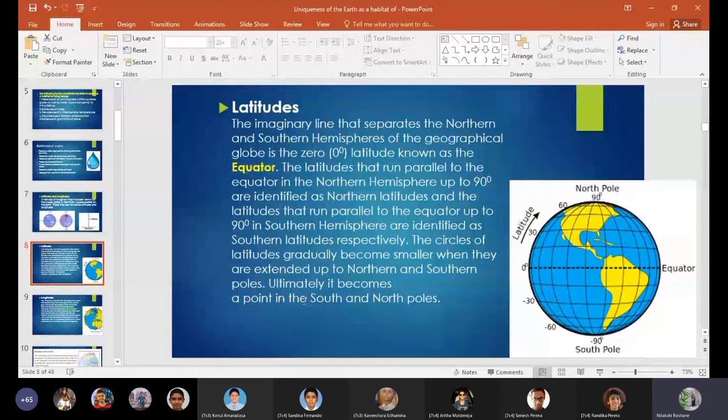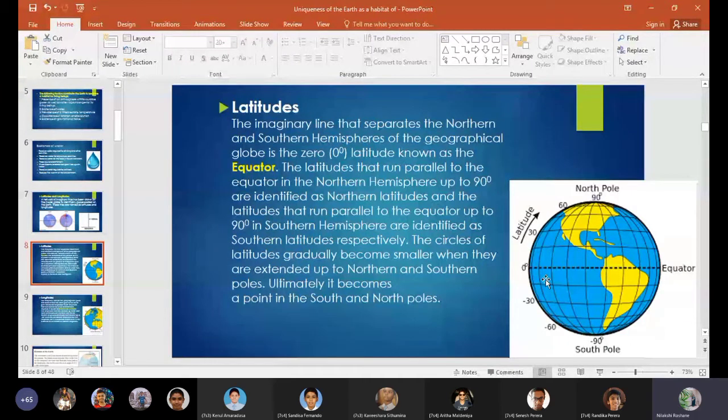The latitudes that run parallel to the equator in the northern hemisphere up to 90 degrees are identified as north latitudes, and the latitudes that run parallel to the equator up to 90 degrees in the southern hemisphere are identified as south latitudes. The circles of latitude gradually become smaller as they extend towards the northern and southern poles, so ultimately they become a point at the south and north pole.